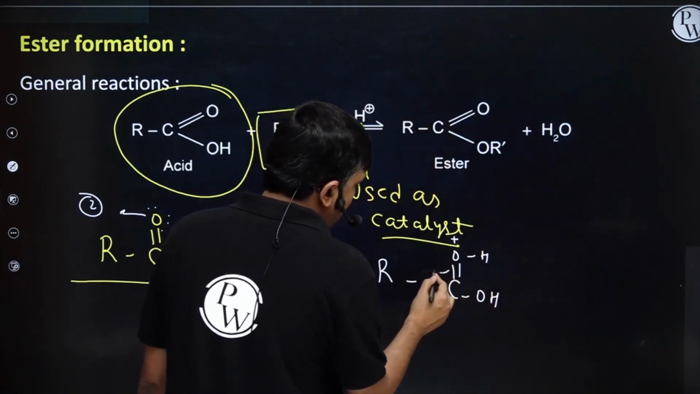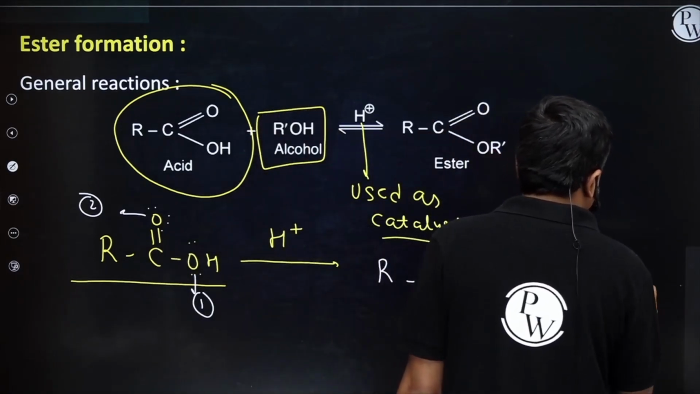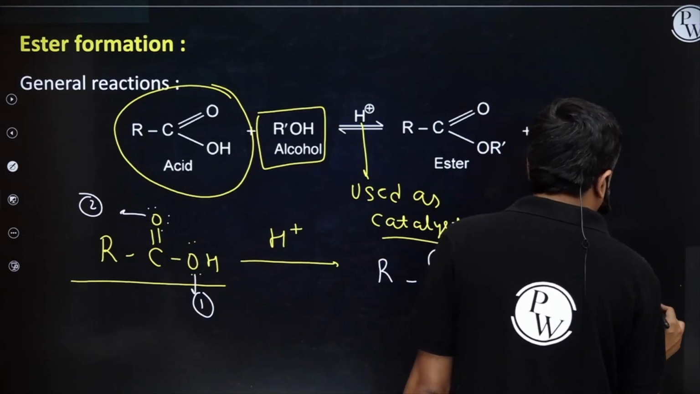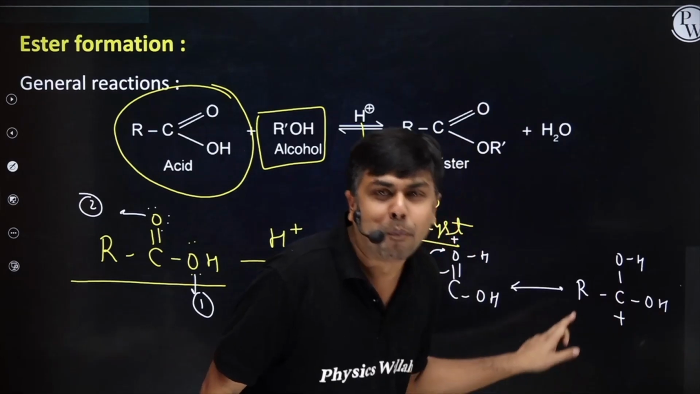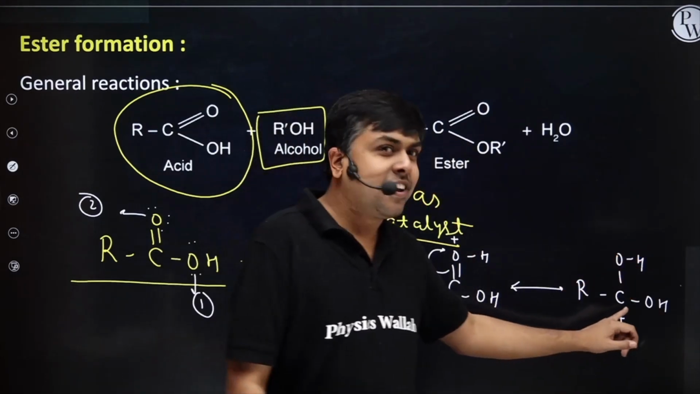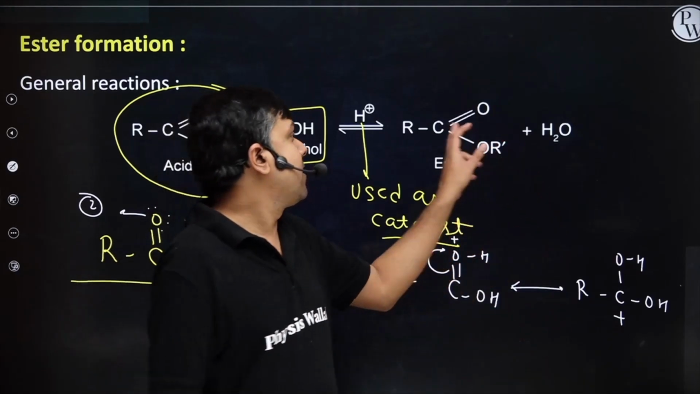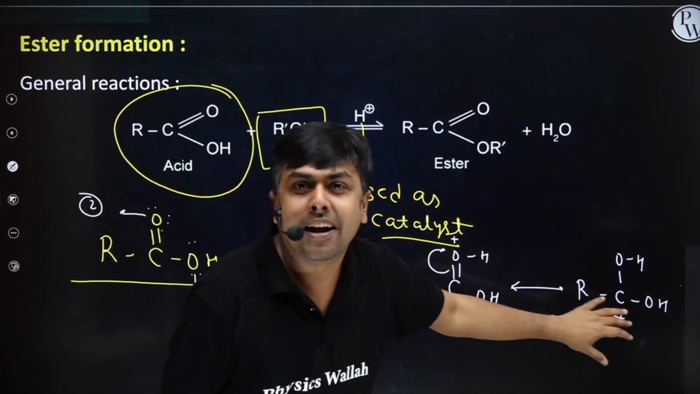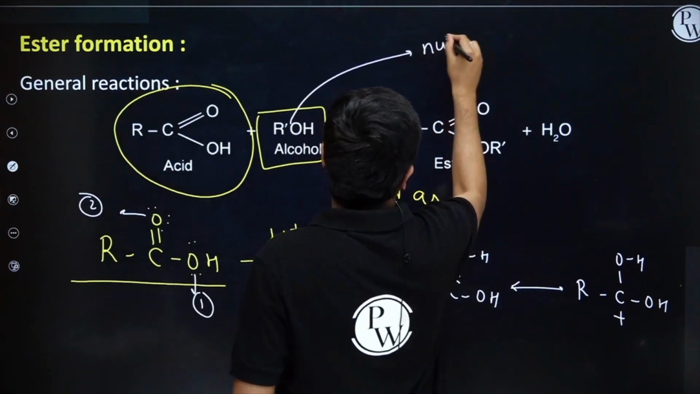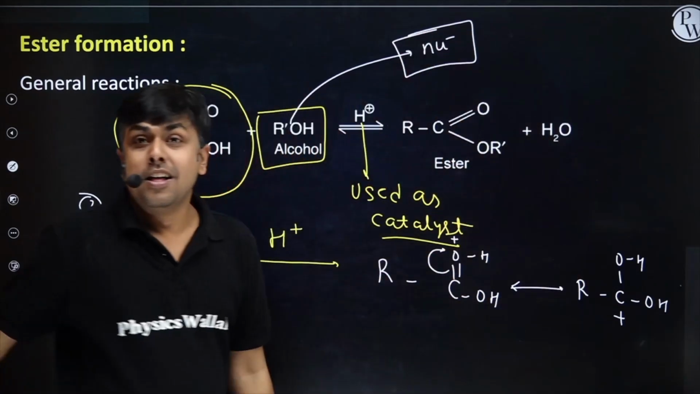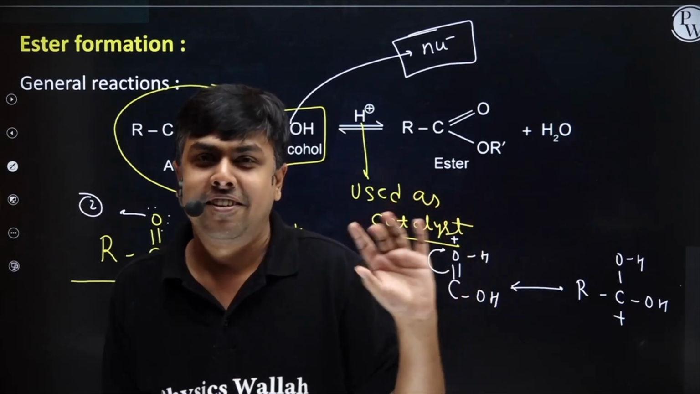Now this pi bond will shift and I will have formation of R-C(OH)(OH)+. Now I am having a complete positive charge, right? And on this positively charged carbon, this alcohol will come and will attack. So alcohol is behaving like a nucleophile here. Alcohol is having a nucleophilic behavior in this esterification reaction, right student?